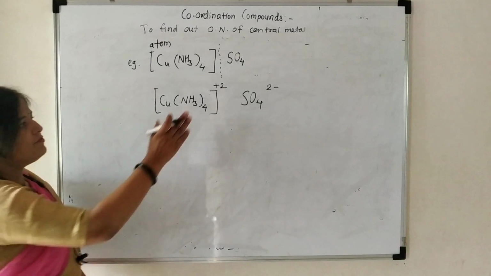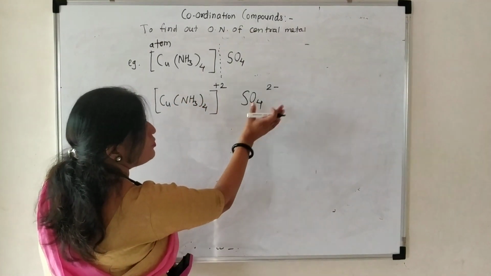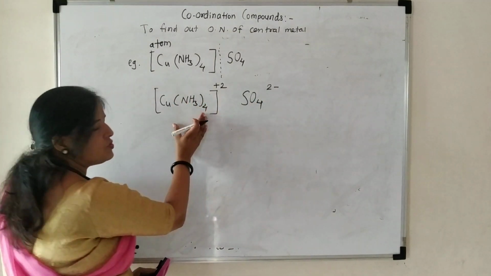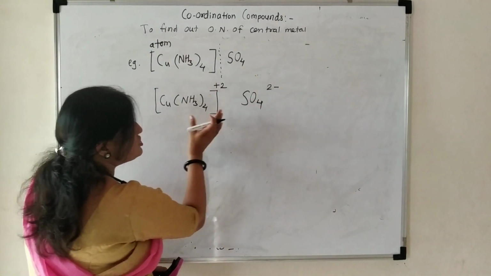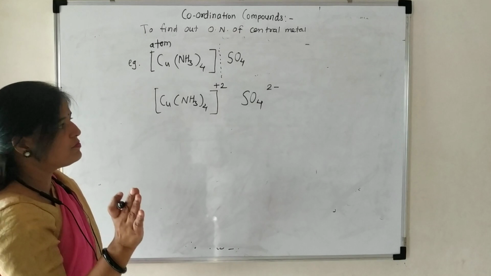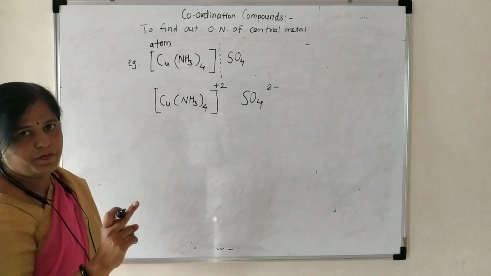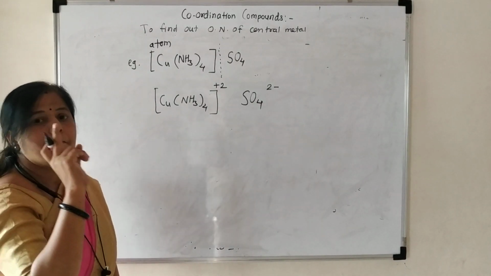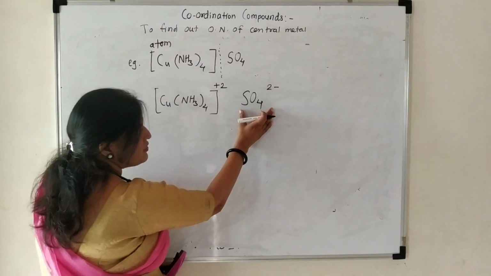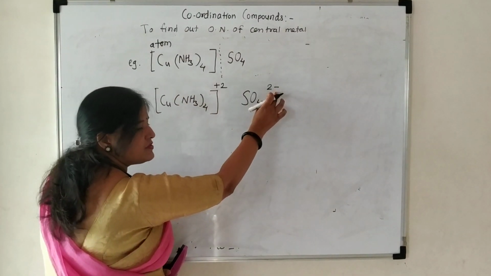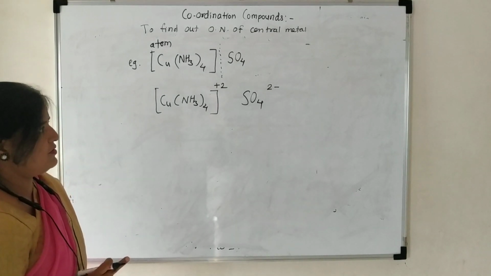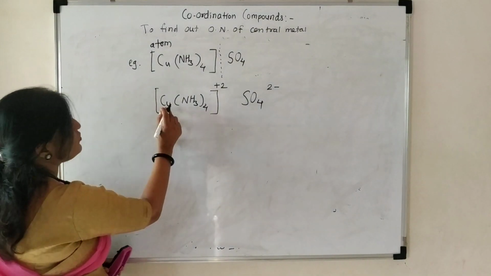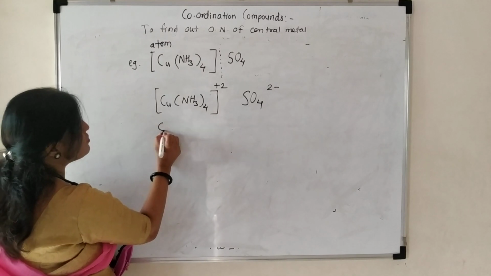If the counter ions are positive, then the charge on the coordination sphere is negative; if the counter ions are negative, then the charge present on the coordination sphere is positive. Equal charges. If negative charges are present on the counter ions, then positive charge will be present on the coordination sphere. Then you have to find out the oxidation number of copper.